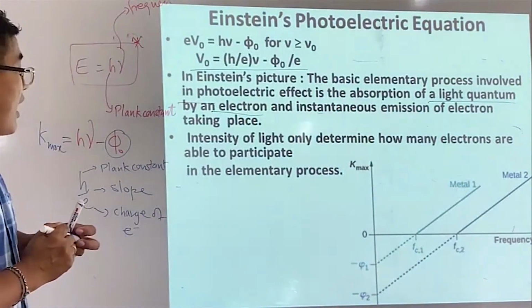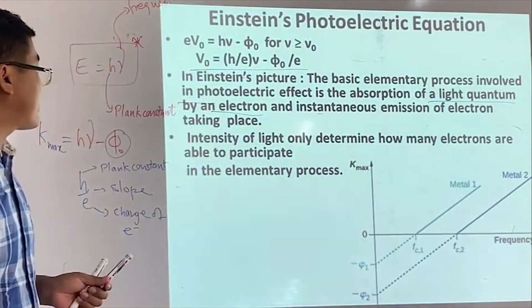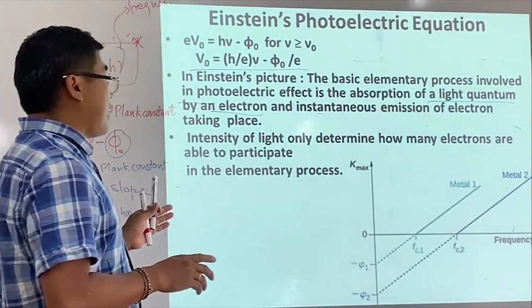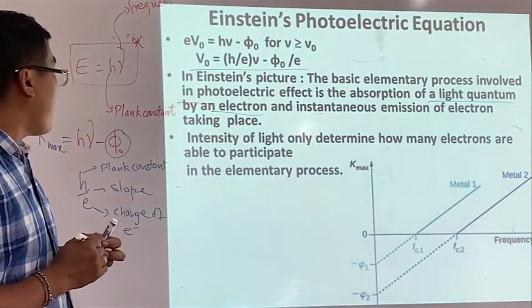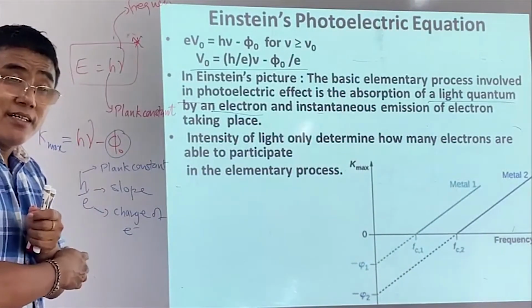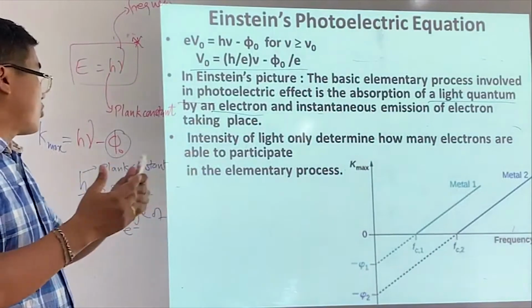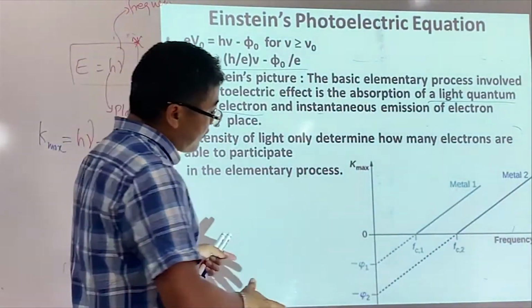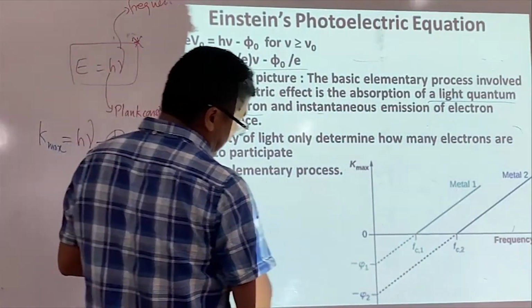And one more point is that the intensity of light only determines how many electrons are able to participate. So if the intensity is higher, then more electrons get the energy, and then electrons come out. That's the point. Again, this is another graph. I extended it.